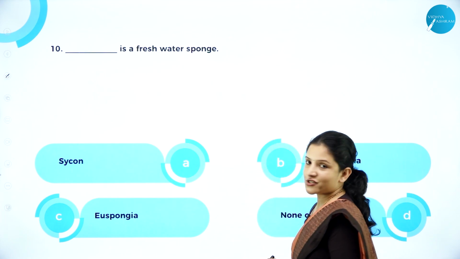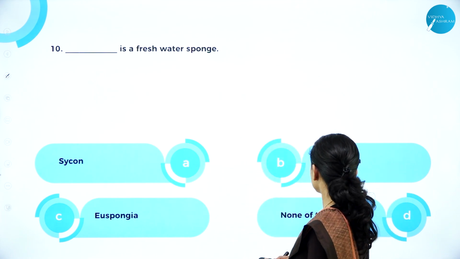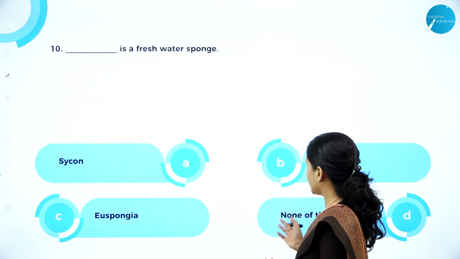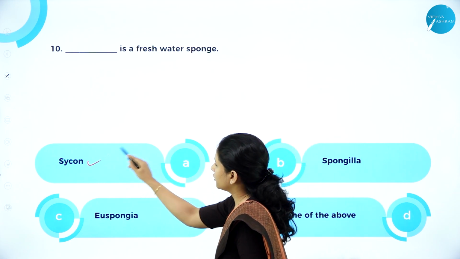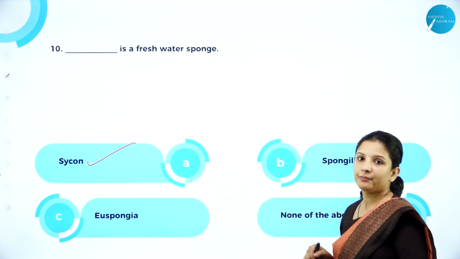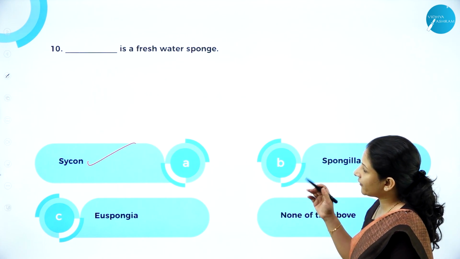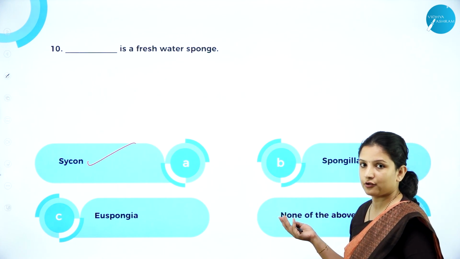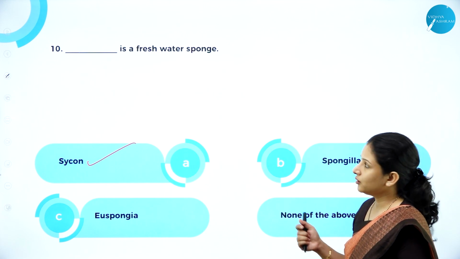Okay, dash is a freshwater sponge. Is it cycon, spongilla, euspongia, none of the above? It is spongilla, because cycon and euspongia are marine sponges, or they can give another name for this also instead of spongilla. So you have to be careful with that.